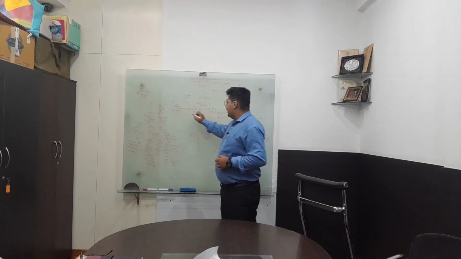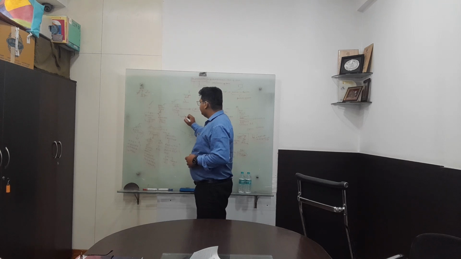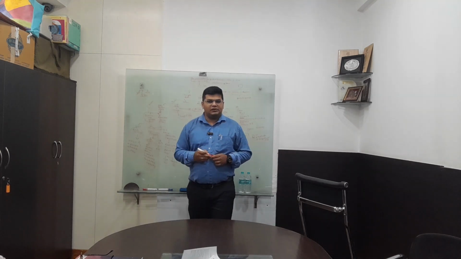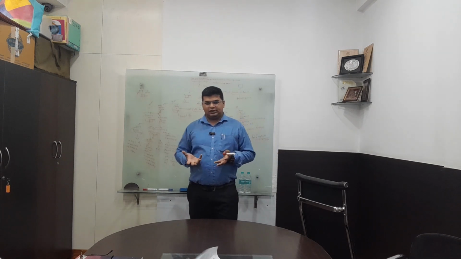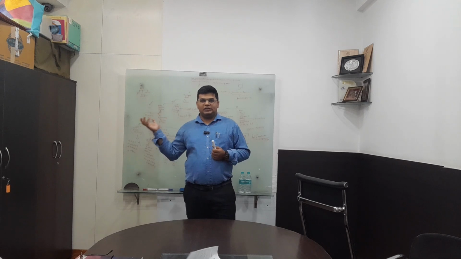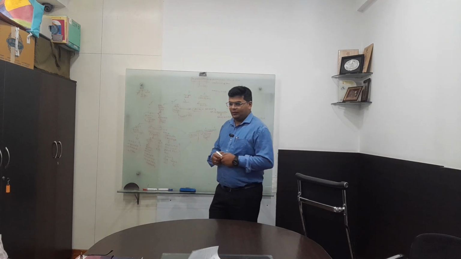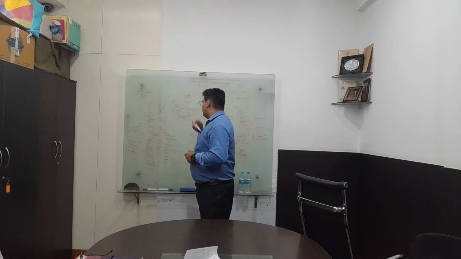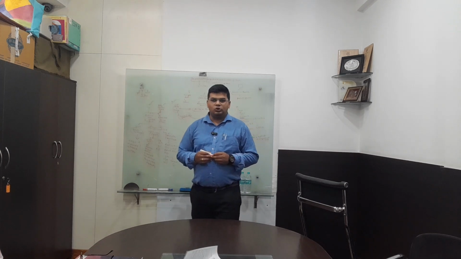But for the Companies Act, useful life is the concept. What does useful life mean? For every asset they have given the number of years it may exist. So useful life is very important, and that useful life has been given in Schedule 2.